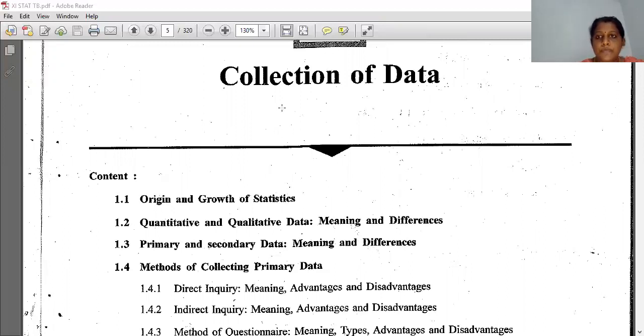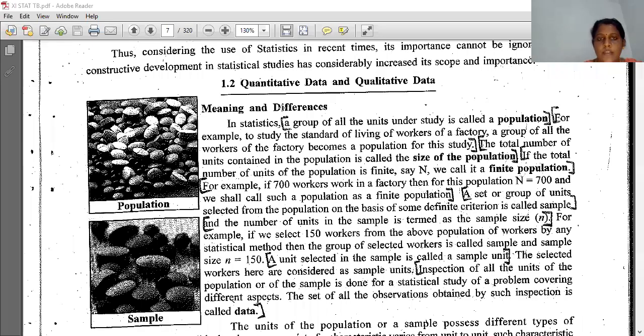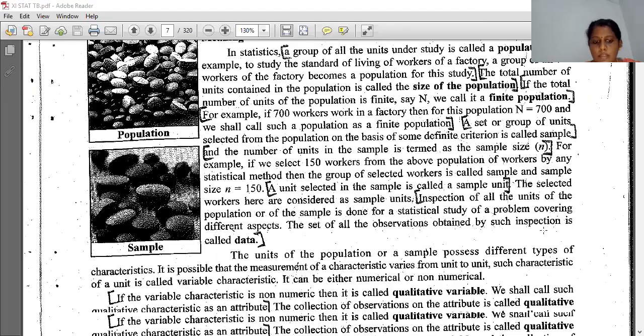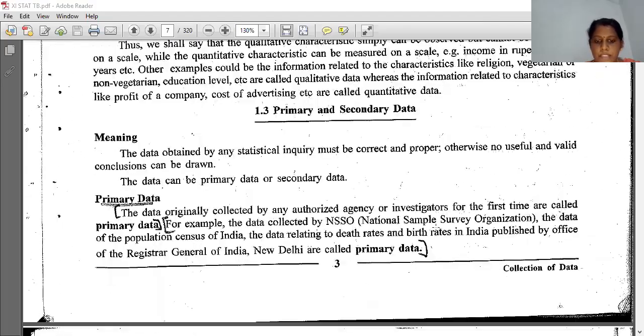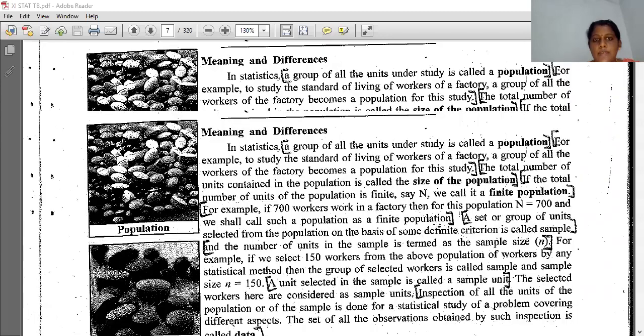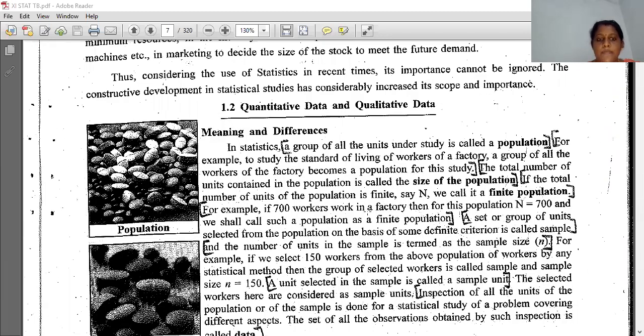So we are on page number 3, and the topic is qualitative and quantitative data. We have seen the meaning and differences of population, right? Once again, I will repeat that. What is population? A group of all the units under study is called population.